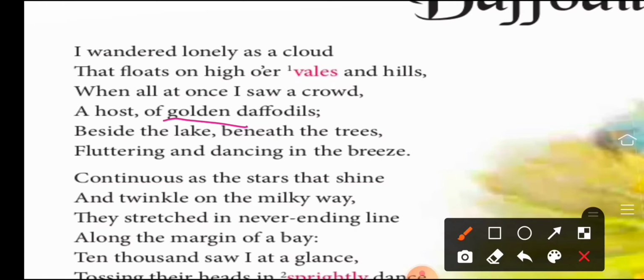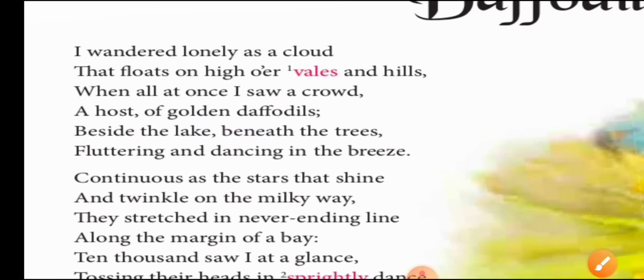Fluttering and dancing in the breeze. So what were these flowers doing? They were fluttering and dancing in the breeze. What does the word fluttering mean here? It means to bend, to move the face or the head of the flower up and down, right? So this was written in the first stanza.